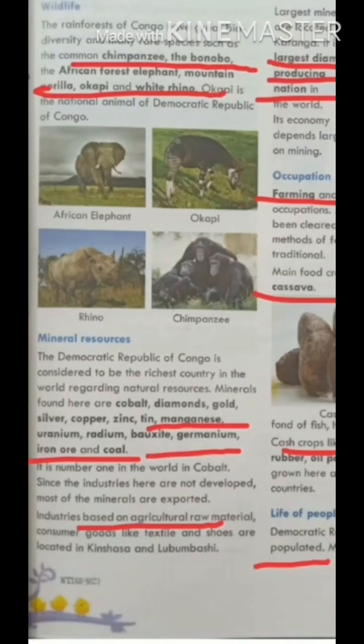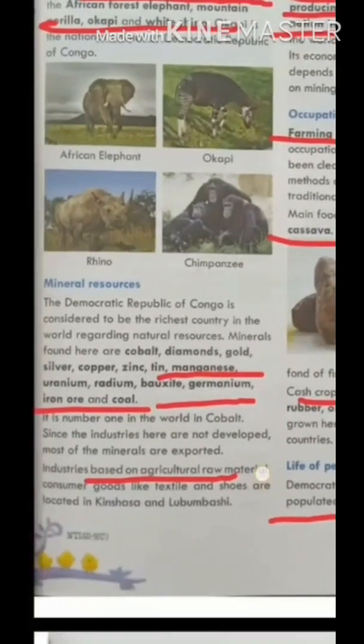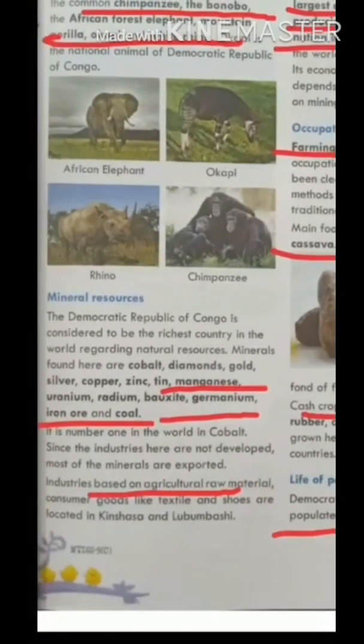It is number 1 in the world in cobalt. Industries here are based on agricultural raw material.